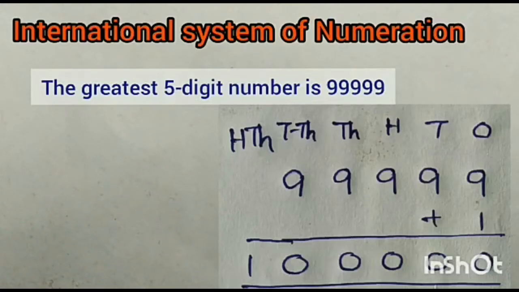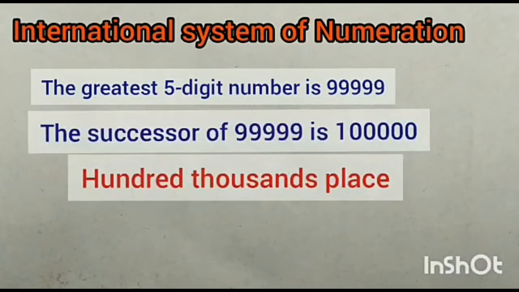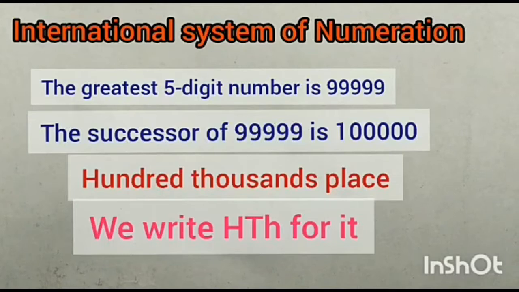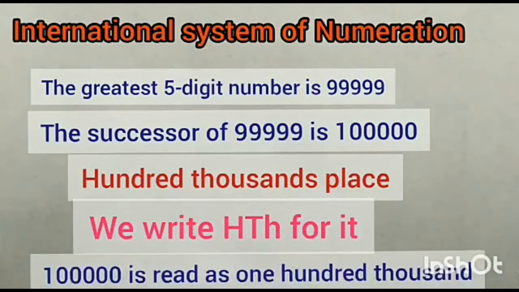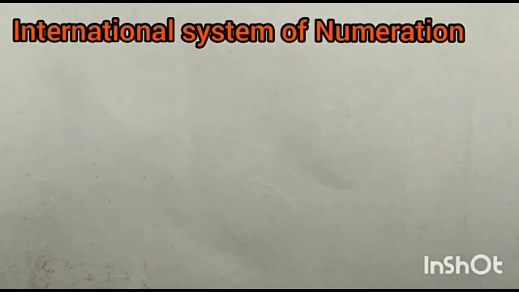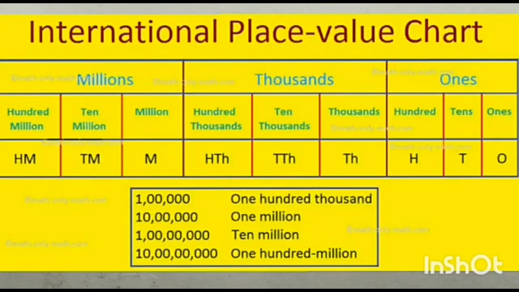We will call it the 100,000 place. We write 100,000 for it, and we have to read it as one hundred thousand. Now, let us see the international system place value chart.